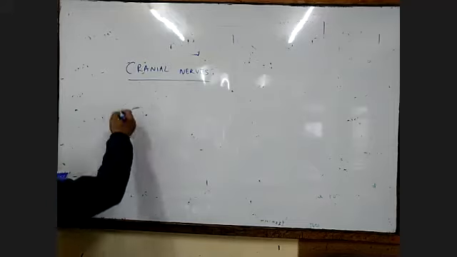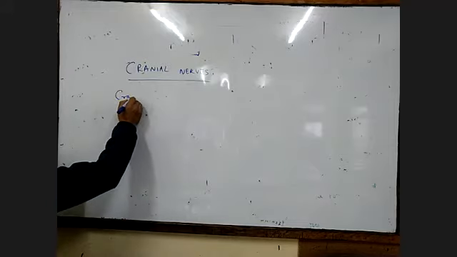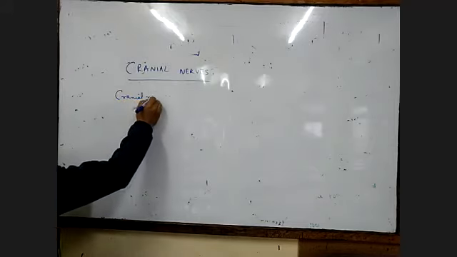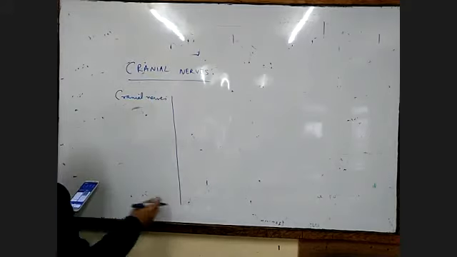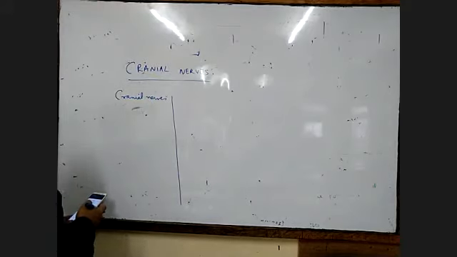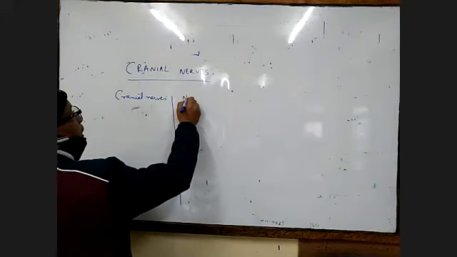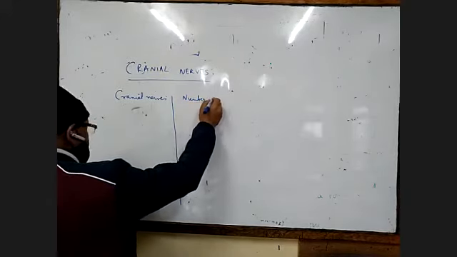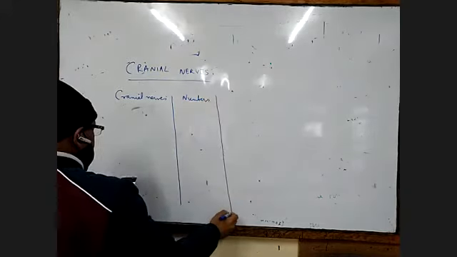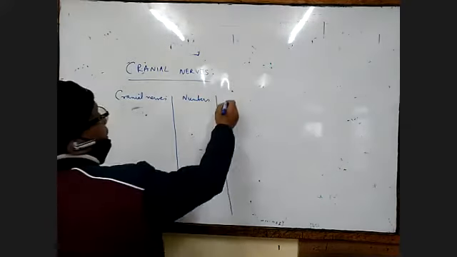We just write a table here: cranial nerves, then the number, then the functional class.